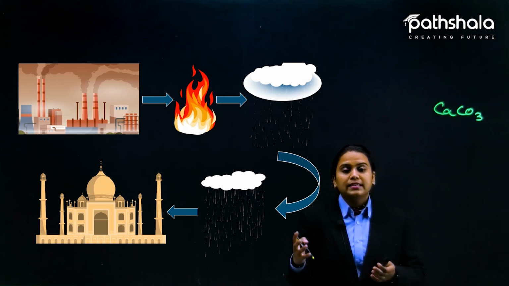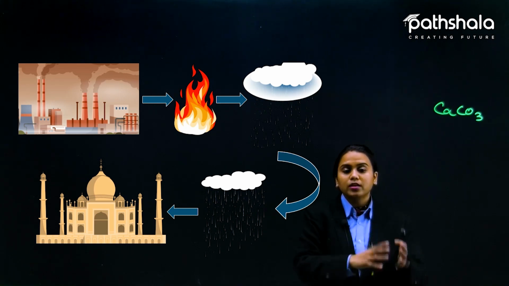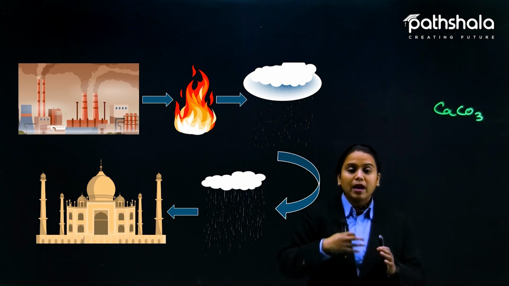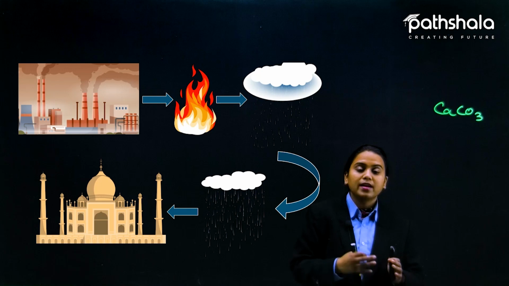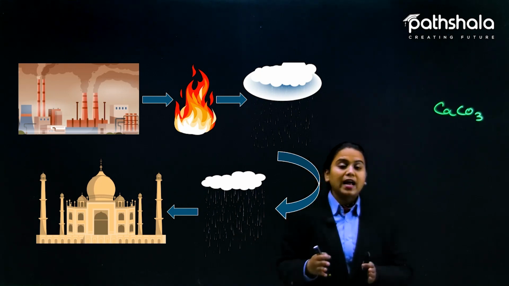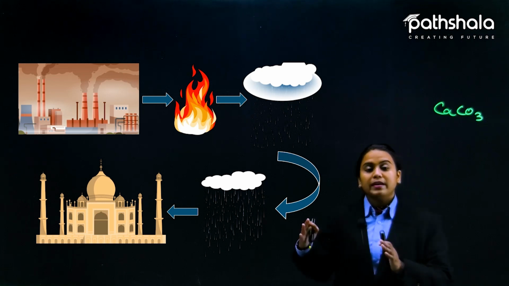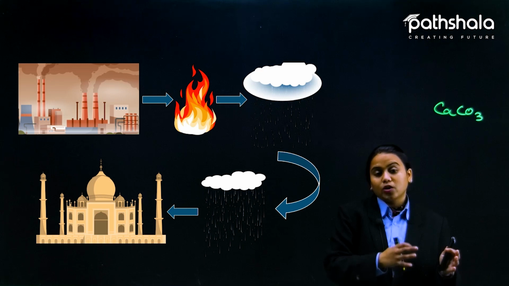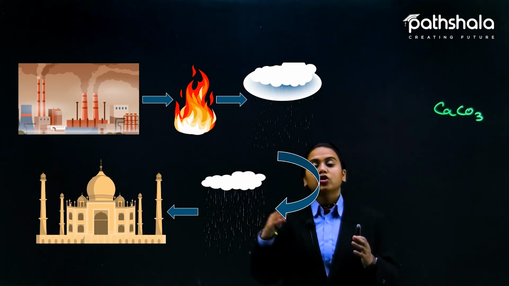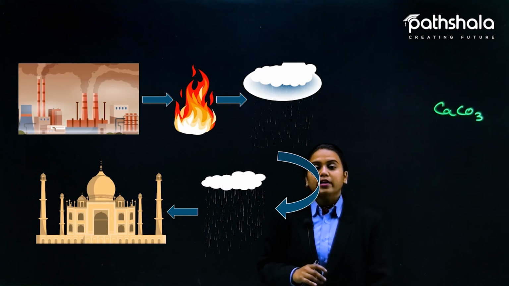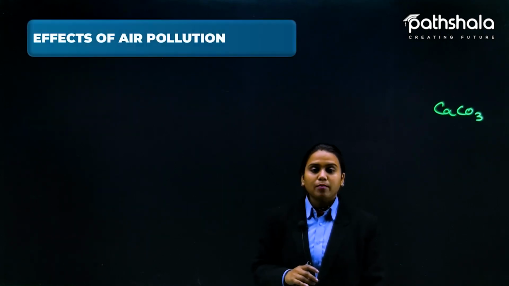The basic things that are useful for us are just a few little things. So maintain yourself and your lifestyle in such a manner that belongs to a limited set of items, so that these factories could not make a product on a large scale, and that large scale production would lead them to make such a big pollution in the air. Okay. So here is the diagram of the acid rain.